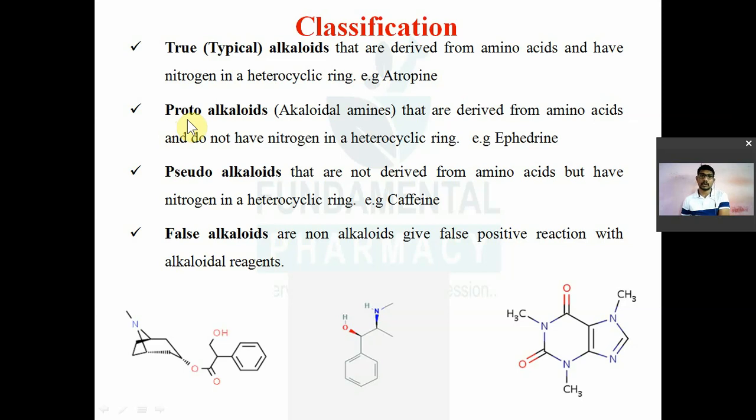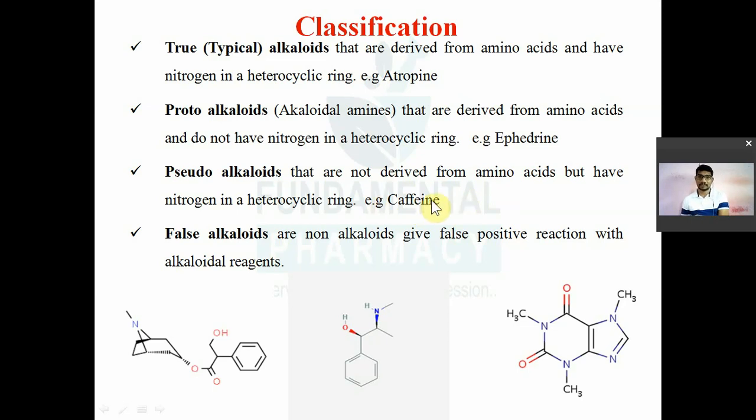And second class is the proto-alkaloids. So they are known as the alkaloidal amines. Okay, they are also biosynthesized from amino acids, but they will not have nitrogen in the heterocyclic ring, or nitrogen is not a part of heterocyclic ring. For example, ephedrine. Ephedrine is a proto-alkaloid or amino alkaloid or alkaloidal amine. Okay. Then third one is a pseudo-alkaloid. They are not biosynthesized from amino acid, but still they have nitrogen in the heterocyclic ring.